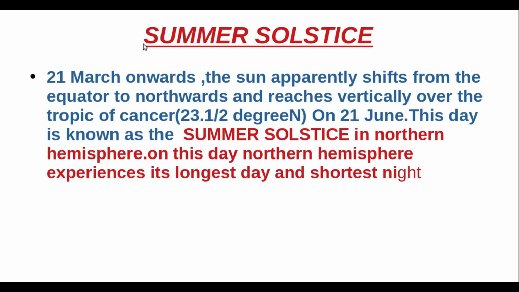Summer solstice. What is meant by summer solstice? From 21 March onwards, the Sun apparently shifts from the equator northwards and reaches vertically over the Tropic of Cancer on 21 June. This day is known as the summer solstice in northern hemisphere. On this day, northern hemisphere experiences its longest day and shortest night.